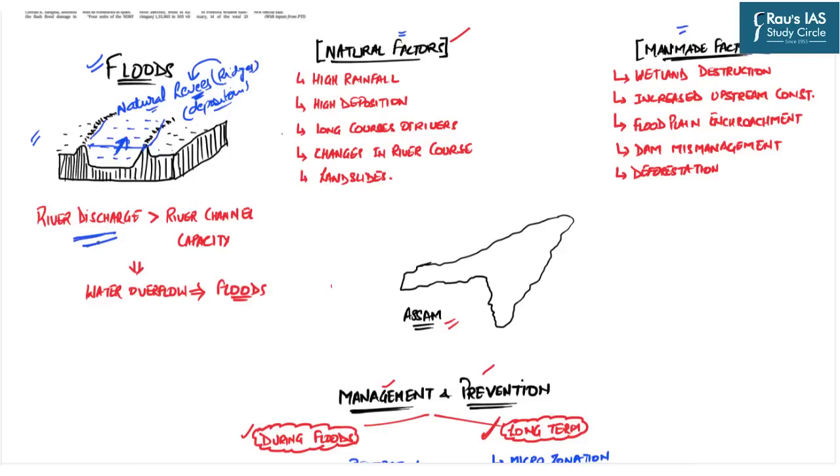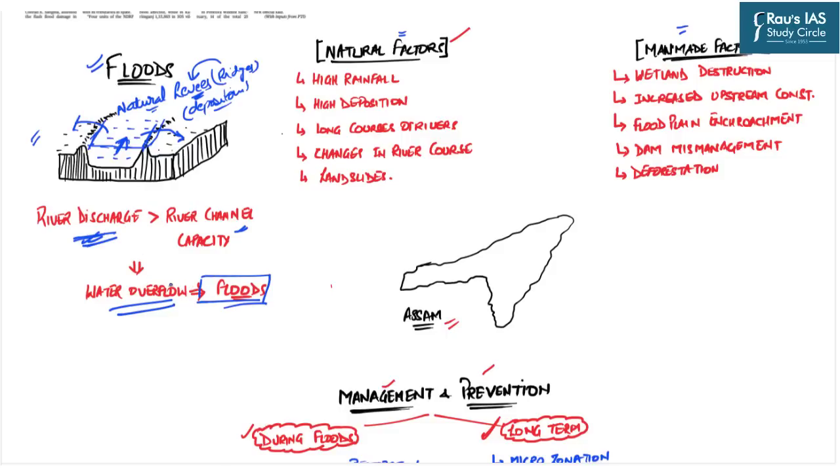Now if the river discharge, or the volume of a particular river, exceeds the channel capacity of this very river channel and it spills outwards, then we will say that the situation of flood has occurred. That means the river discharge has exceeded the river channel capacity, which has led to the overflow and spilling of the water, in turn leading to floods.